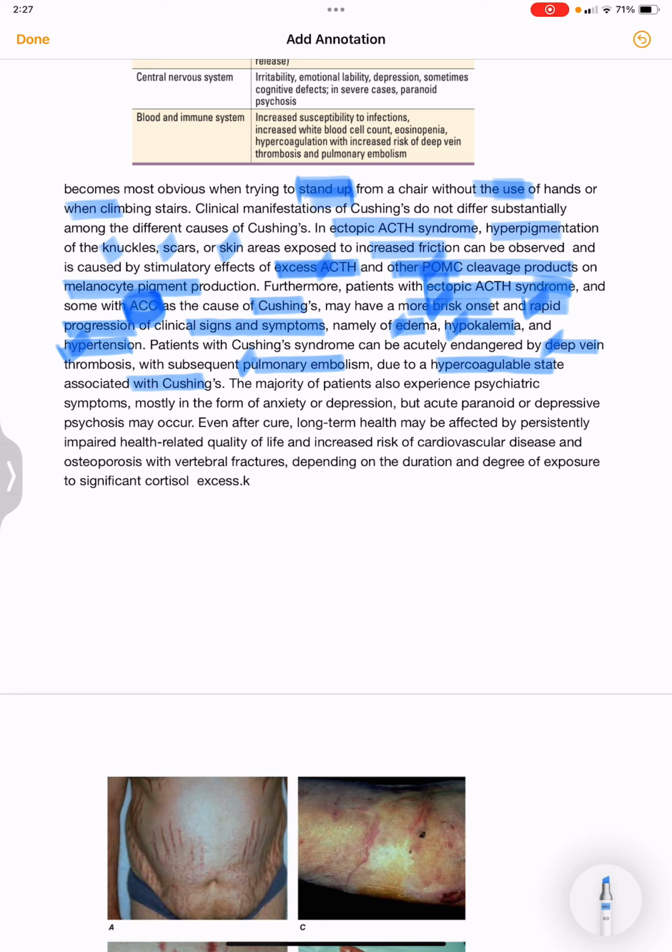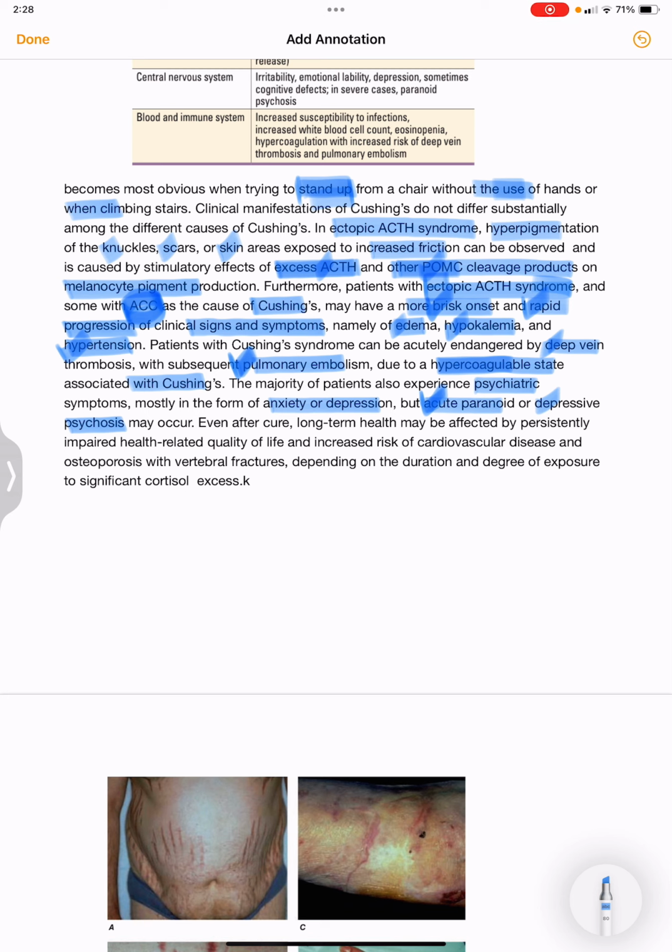So they will have deep vein thrombosis, pulmonary embolism, and a hypercoagulable state associated with Cushing's. The majority of patients also experience psychiatric symptoms. In Cushing syndrome, there will be psychiatric symptoms in the form of anxiety or depression, but acute paranoid or depressive psychosis may also occur.